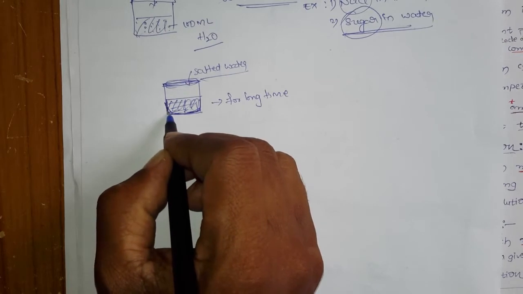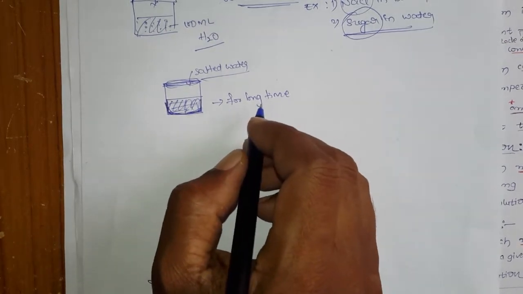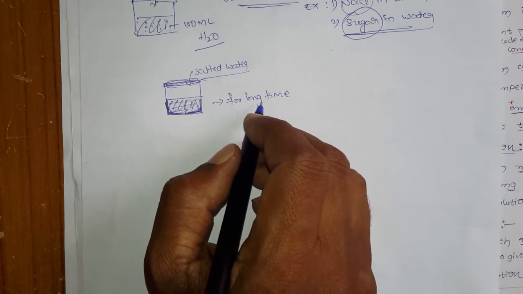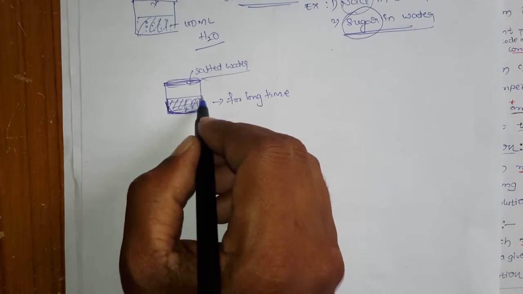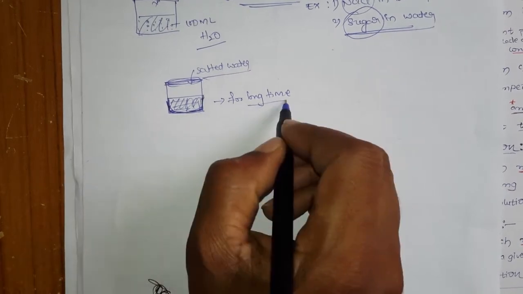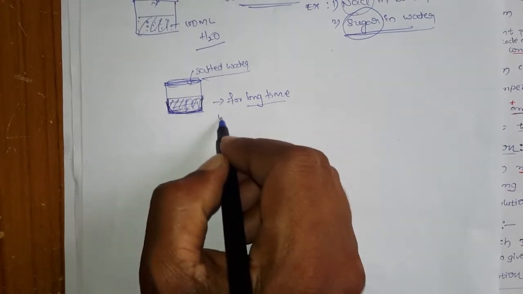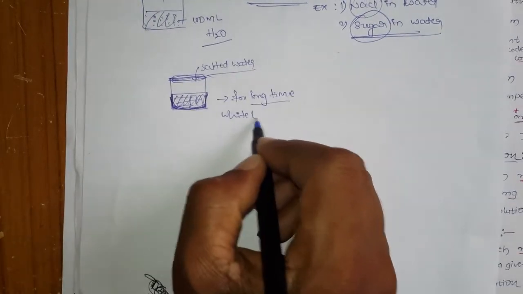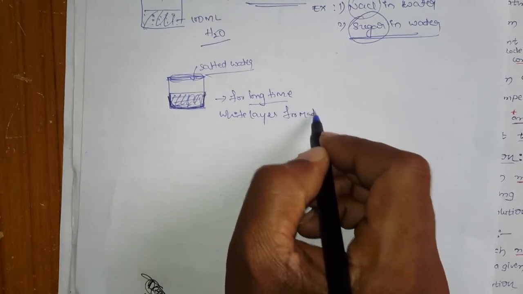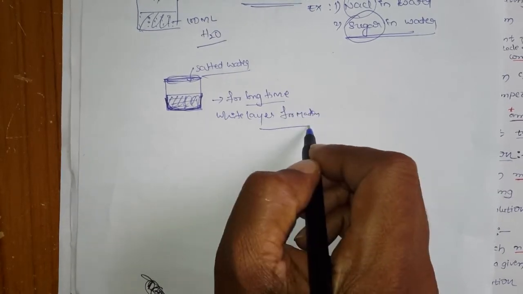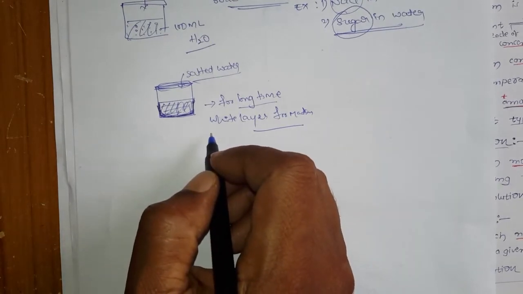Have you observed or not? In most cases, when you keep raw water, not filtered water, for a long time, 2 to 3 days, what will happen? You can see some kind of white layer formation. So what is that white layer? We are not going to worry about that, but how it is forming.